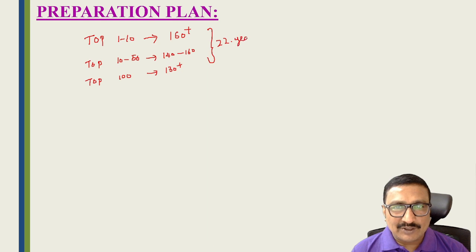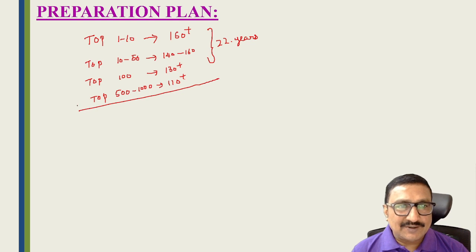If you look at the students' marks and their ranks, top 1 to 10 are getting 160 plus, 10 to 50 get 140 to 160 marks, and 100 needs 130 plus. And if you want to get within the top 500 to 1000, we have to score 110 plus.